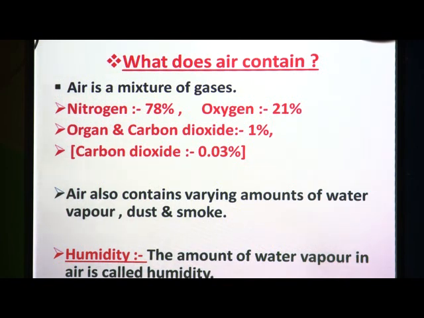So, all these things make up the air. That means air is a mixture of gases like nitrogen, oxygen, argon and carbon dioxide, and air also contains varying amounts of water vapor, dust and smoke.